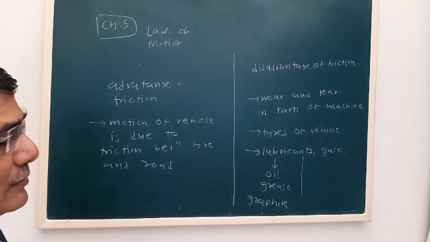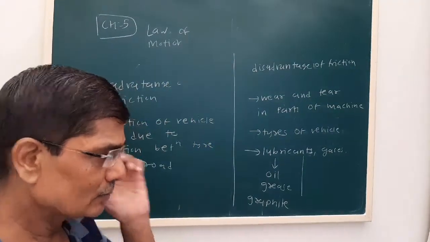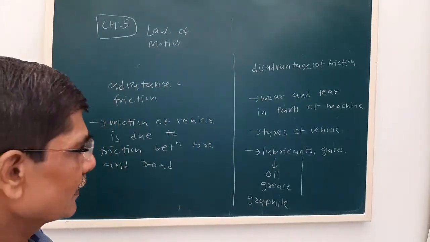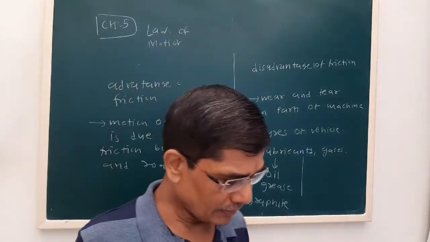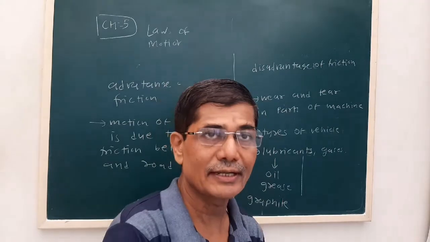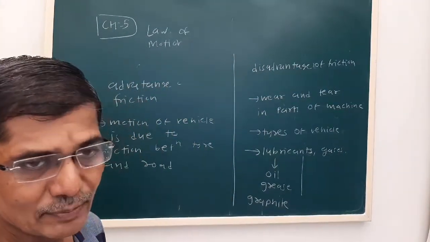We have seen that there is wear and tear in the parts of the machines. See, the tires of the vehicle are worn out. So that's why we try to reduce the friction. In that case we use lubricants or gases. We use oil or grease or suitable gases as per the requirement.